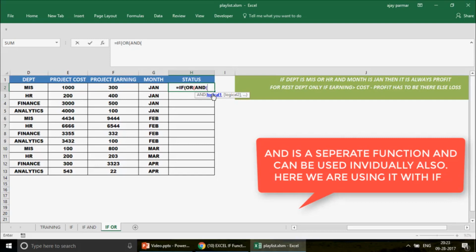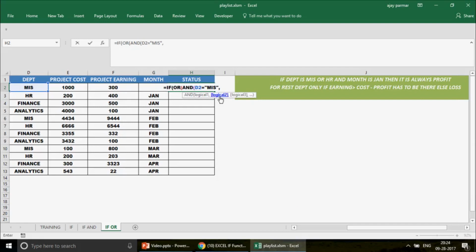So here I'm going to say that my department has to be MIS, and at the same time, in the logic 2 which I'm going to write, the month has to be what? The month has to be January, right? Now this is what I will write here, and then after this I close the bracket.